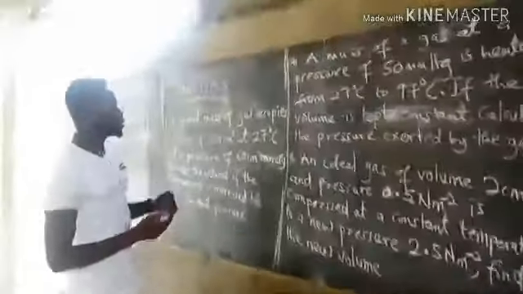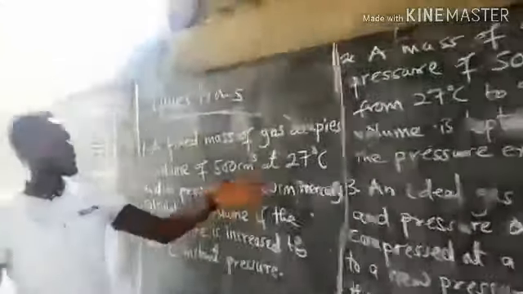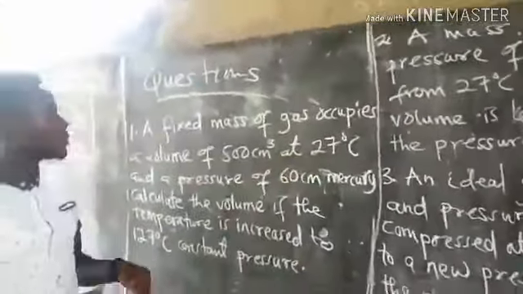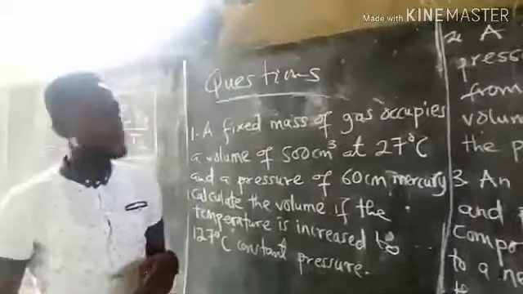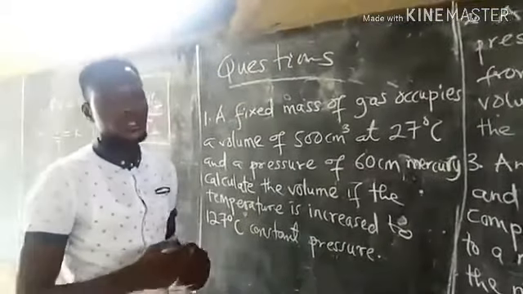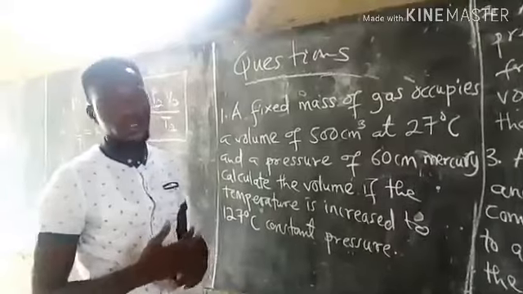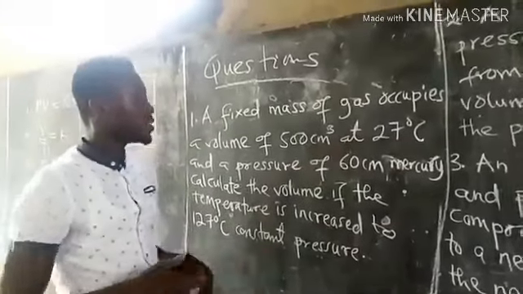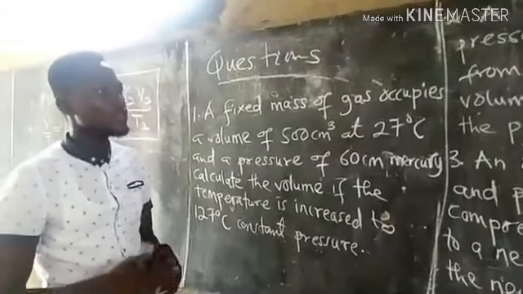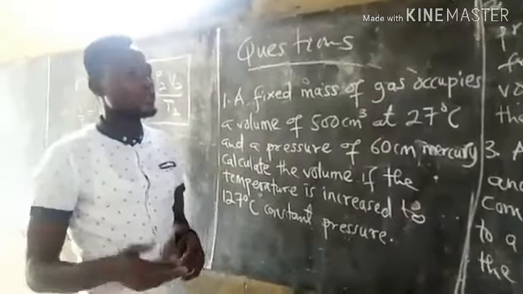Now let's go back to question 1. You see that the temperature is in degrees Celsius, but don't forget, under the gas law, we are considering absolute temperature, which means the temperature should be in Kelvin. So it's up to you to change the temperature from degrees Celsius to Kelvin before you can go ahead to solve. All the best.